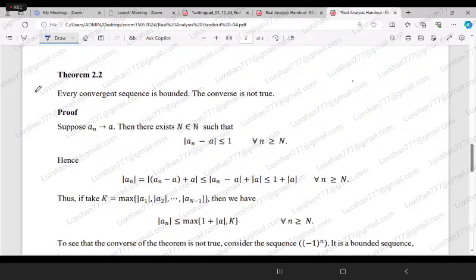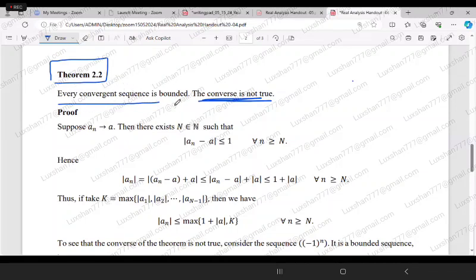Now we are moving to another important theorem, theorem 2.2, which is very, very important. It says that every convergent sequence is bounded, but the converse is not true. If you have a convergent sequence, you know the meaning of convergent sequence; we have a definition for that. This says that the sequence will be definitely bounded.